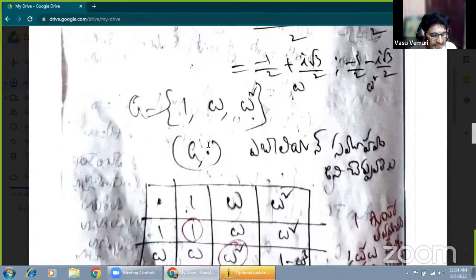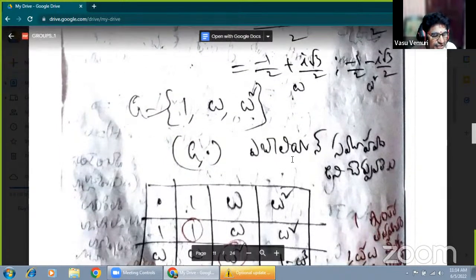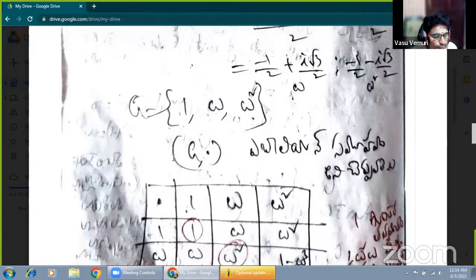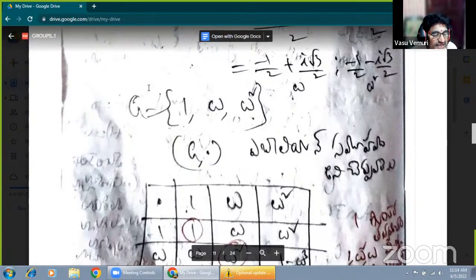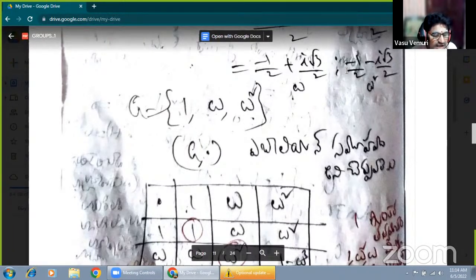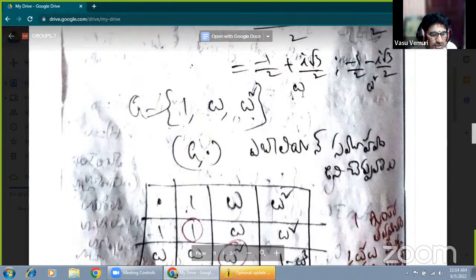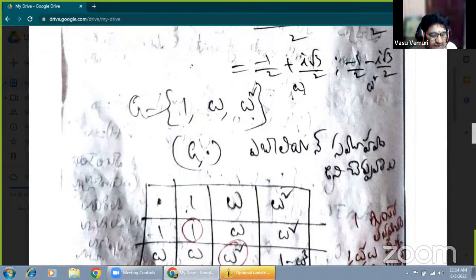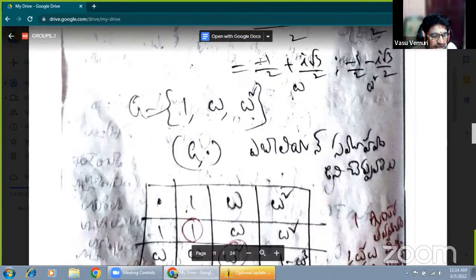Okay. Finally, to prove that G under multiplication is a group, the given set of all cube roots of unity elements are 1, omega, and omega square. Now keep in mind, what is the value of omega in cube roots of unity? Minus 1 by 2 plus i root 3 by 2. What is the value of omega square in cube roots of unity? Minus 1 by 2 minus i root 3 by 2.